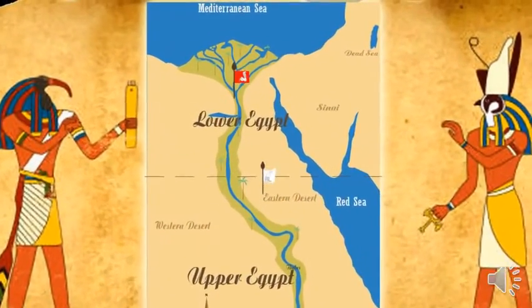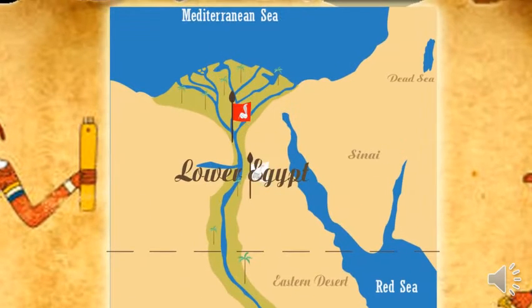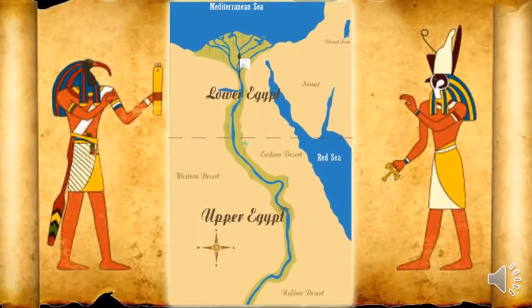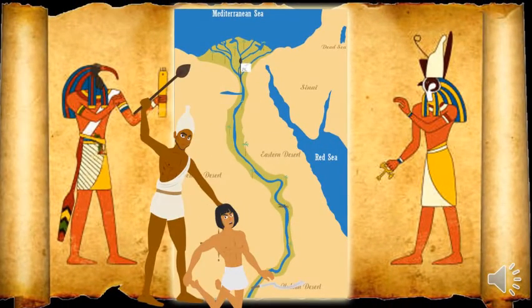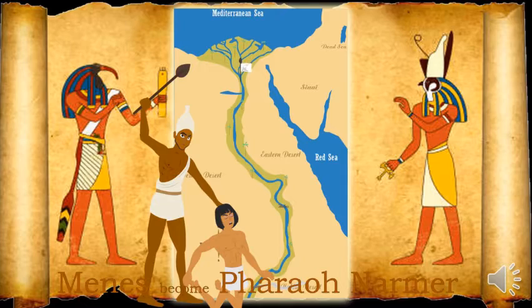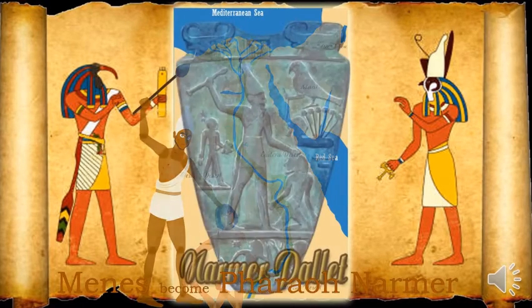The final battle took place right on the triangle of the Nile, where two armies fought 3 days and 3 nights. In the end, the Upper Egyptian army won. King Menz finally united that Egypt became the first pharaoh of ancient Egypt, Pharaoh Nama.